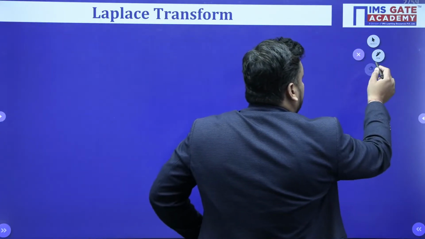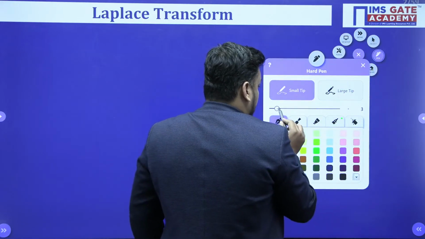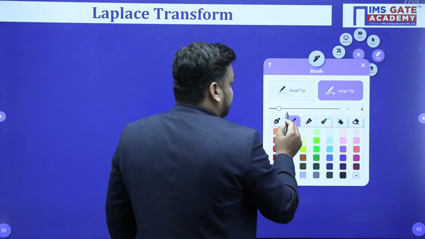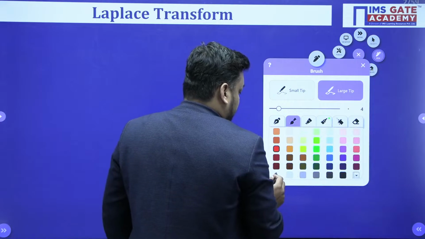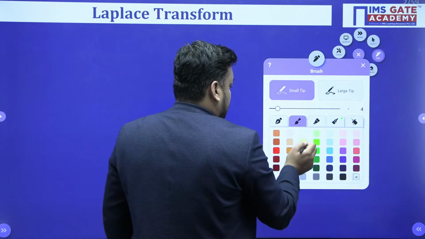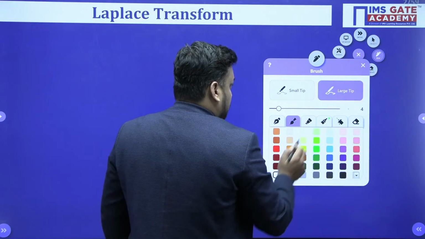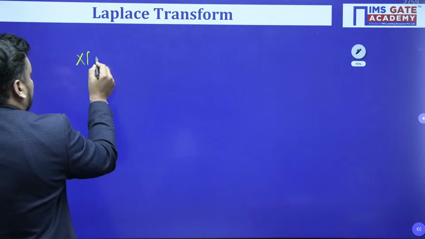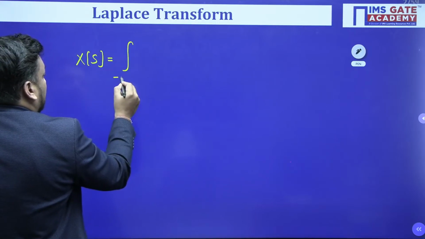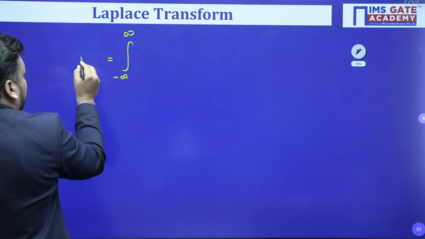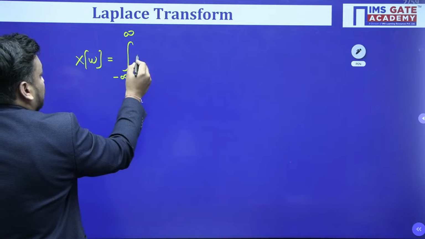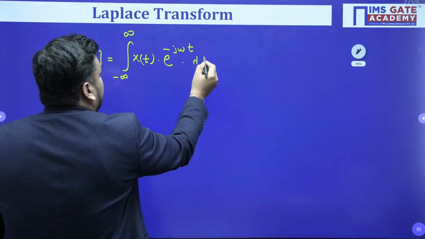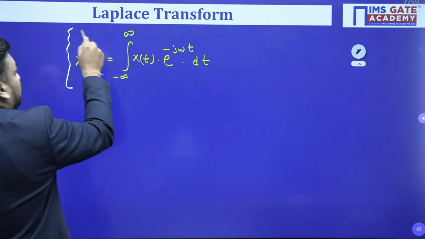So first of all, tell me what is the formula of Fourier transform? I hope you remember. If I talk about the Fourier transform formula, then X of omega equals integral of x of t times e to the power minus j omega t dt. This is the formula of Fourier transform. I hope you know it very well.